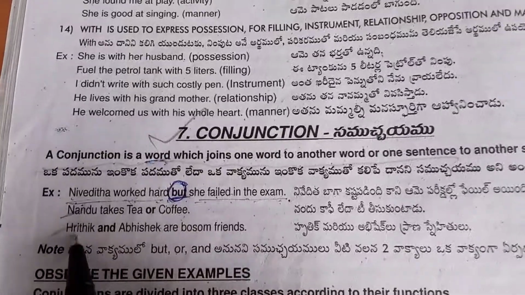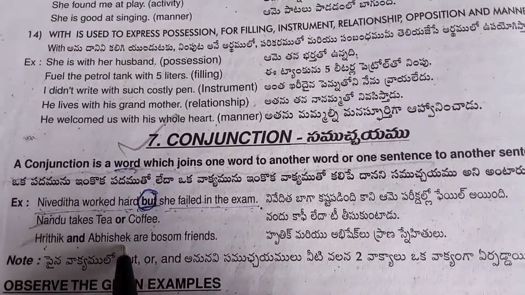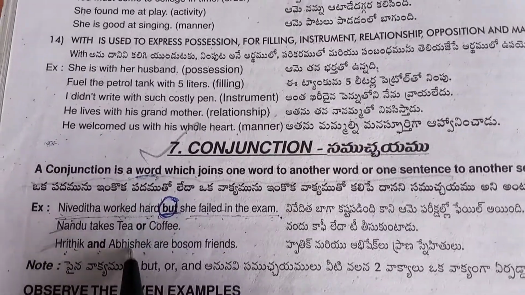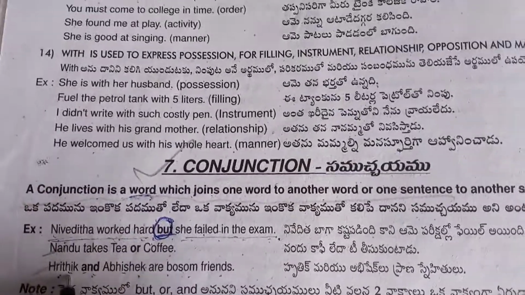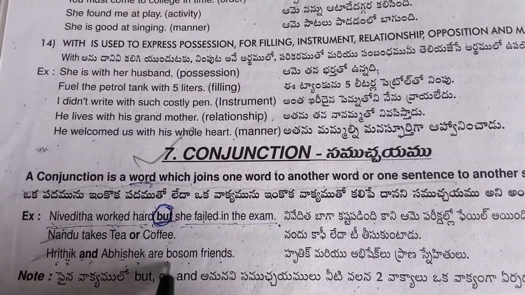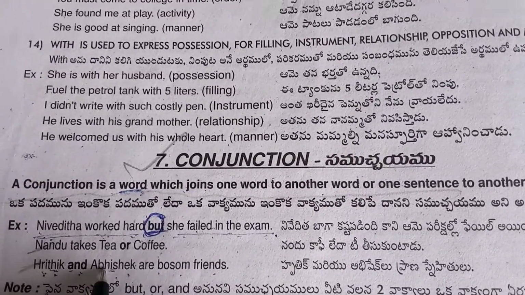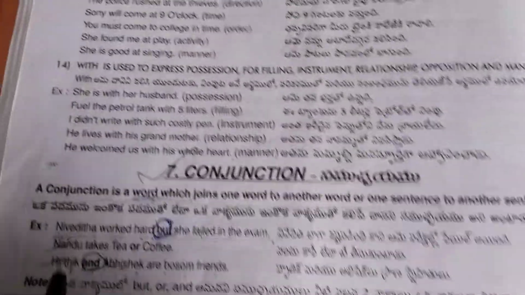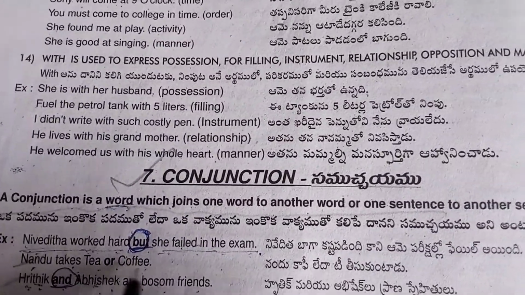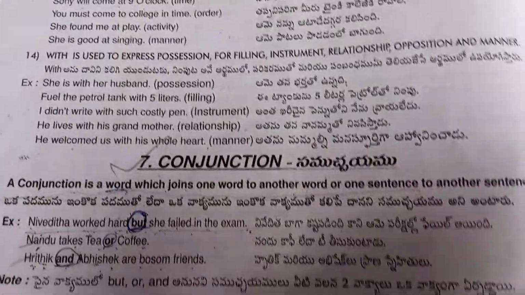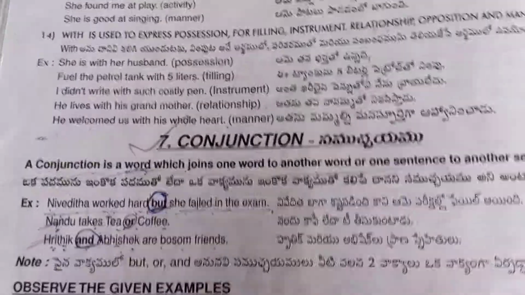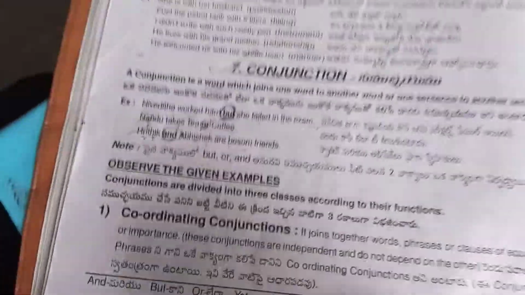Now next one. Ritik and Abhishek are bosom friends. So Ritik and Abhishek are bosom friends, and these two words, these two nouns, are joined by "and." Okay. Nandu takes tea or coffee. Tea or coffee, whatever. He will take anything. Like this it will be.